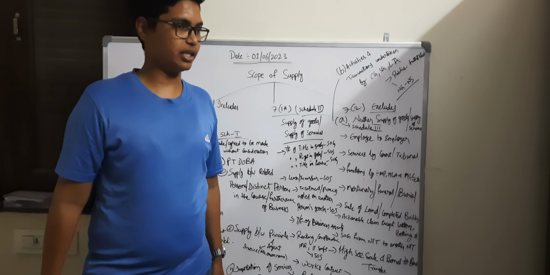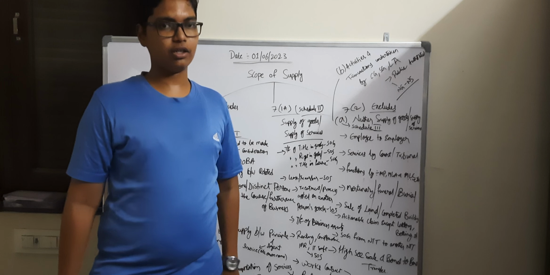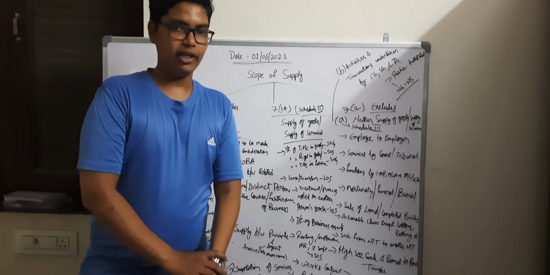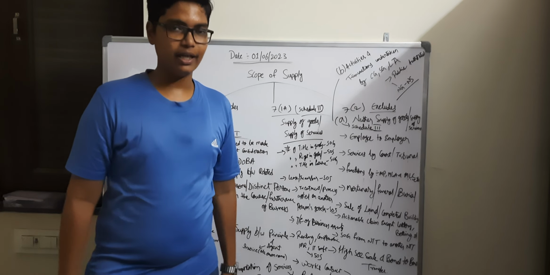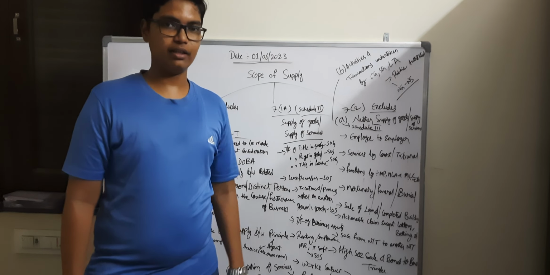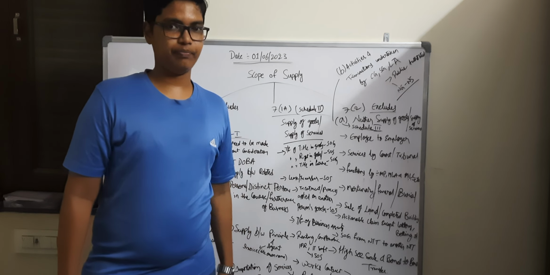One of the examples in this case is the license fees charged by the government in order to give the license for trading in the liquor business.